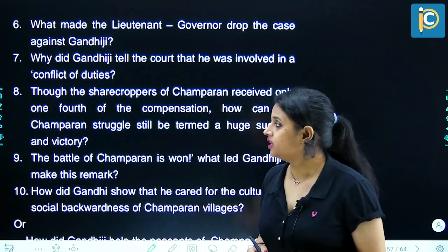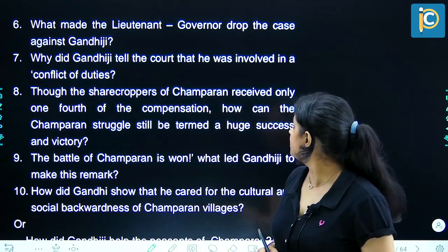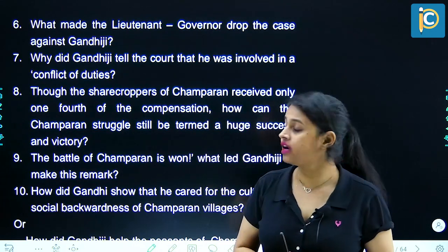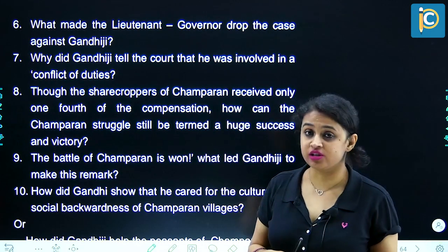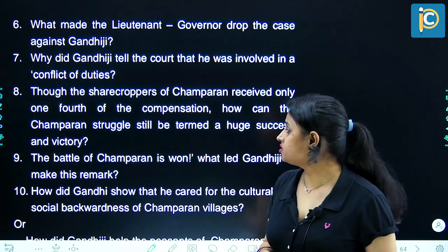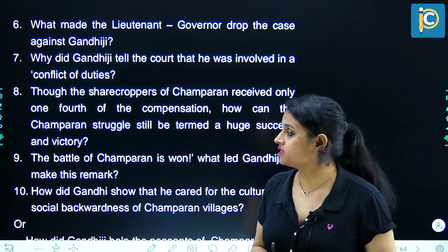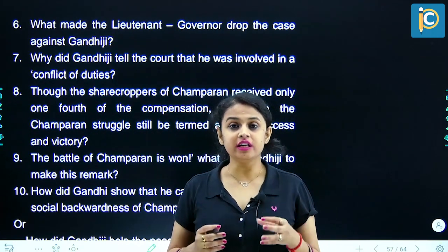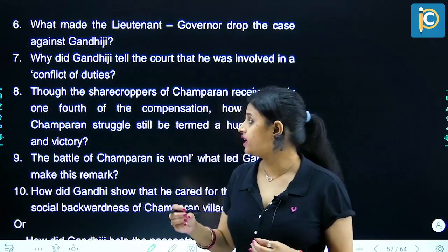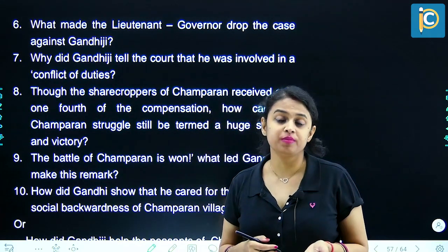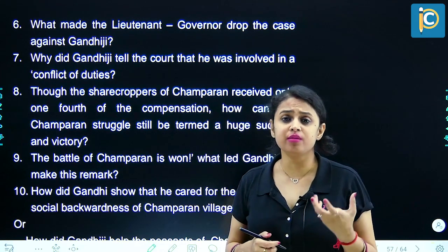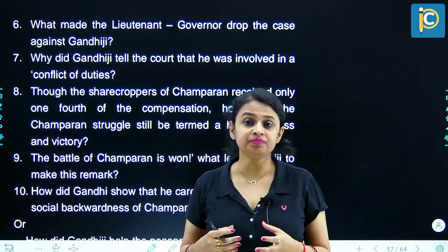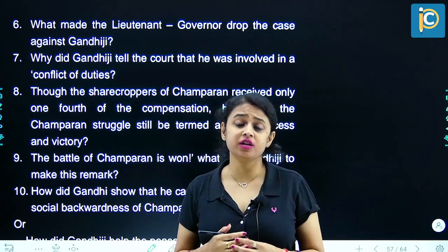Next question. Though the sharecroppers of Champaran received only 1/4 of the money or compensation, how can the Champaran struggle still be termed as a huge success and victory? So the landlords agreed to pay only 25% of the money back to the peasants as compensation. Still, this entire episode seemed to be a huge success and victory because the peasants got at least 25% of their money back.